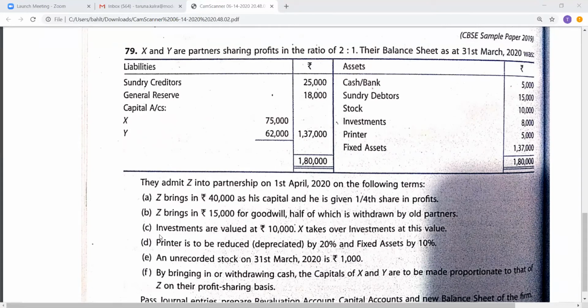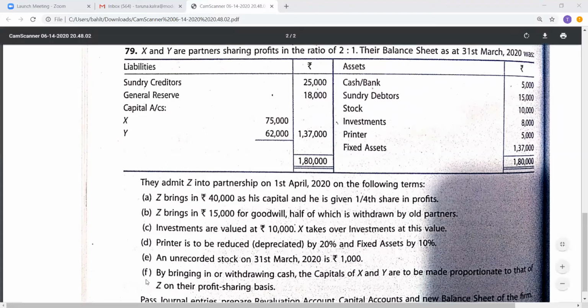Next adjustment says investments are valued at rupees 10,000 and X takes over investment at this value. Printer is to be depreciated by 20% and fixed assets by 10%. And unrecorded stock as on 31st of March 2020 is 1,000. And the last adjustment which we are going to learn is that by bringing in or withdrawing cash, the capitals of X and Y are to be made proportionate to that of Z on their profit sharing basis.